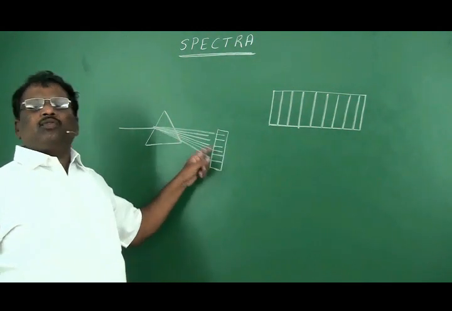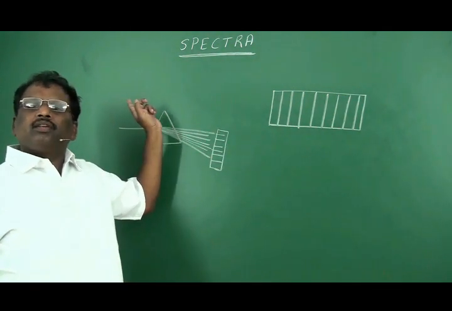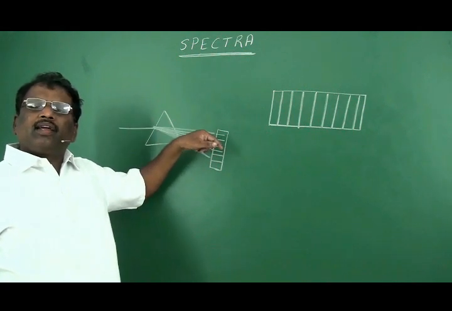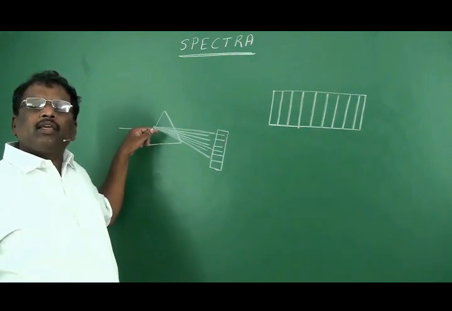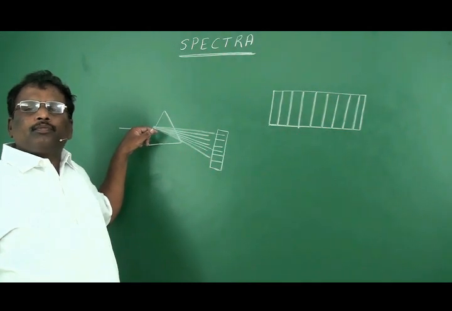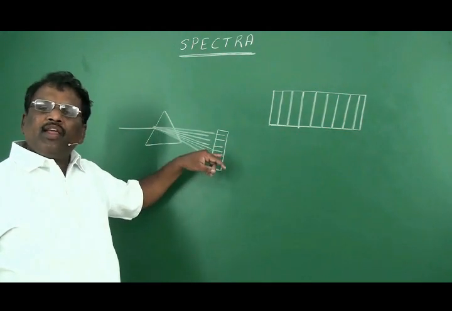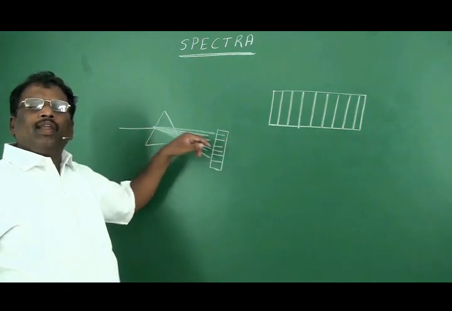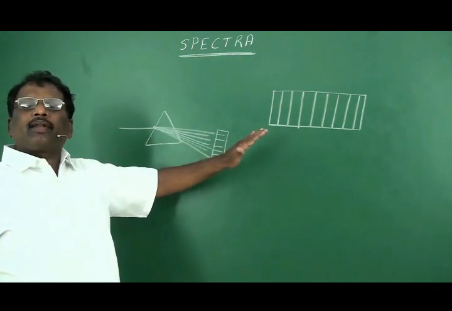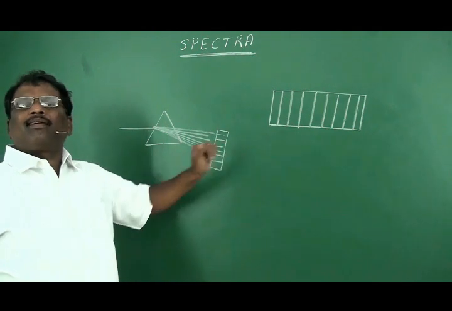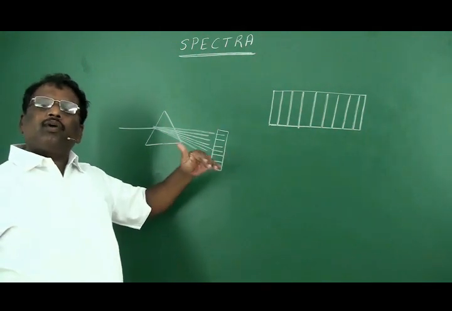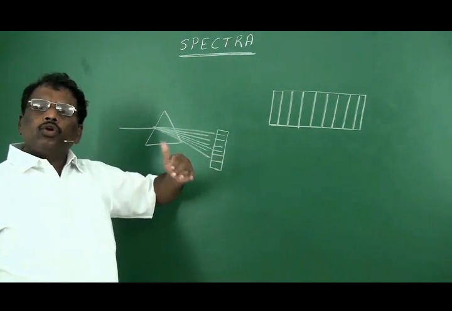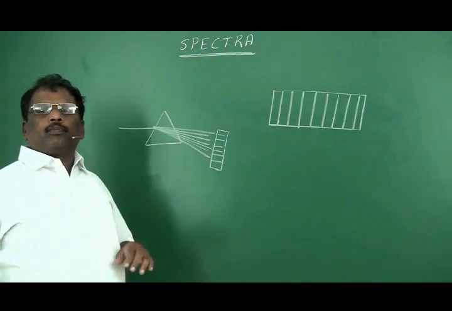With the help of that, we can estimate where the electron is present, basing on the color or wavelength of light radiation that was absorbed by the atom. We'll get a definite, different spectra. That is the way we are going to know about the position of an electron.